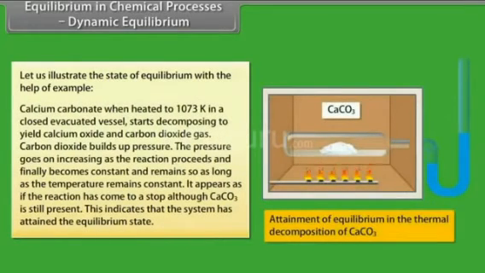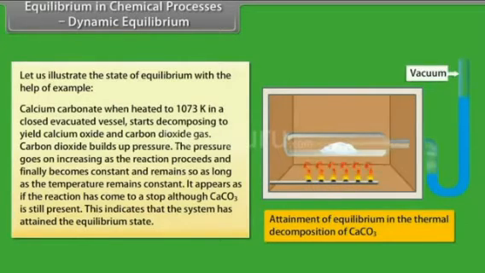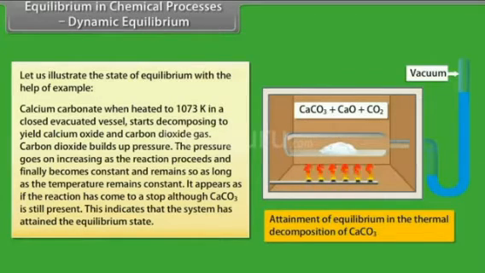Let us illustrate the state of equilibrium with the help of an example. Calcium carbonate, when heated to 1073 Kelvin in a closed evacuated vessel, starts decomposing to yield calcium oxide and carbon dioxide gas. Carbon dioxide builds up pressure. The pressure goes on increasing as the reaction proceeds and finally becomes constant and remains so as long as the temperature remains constant. It appears as if the reaction has come to a stop, although calcium carbonate is still present. This indicates that the system has attained the equilibrium state.